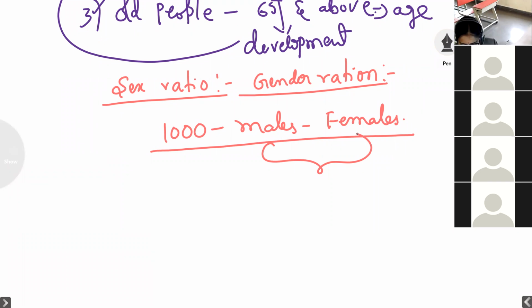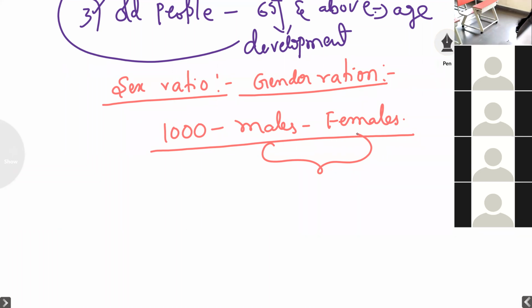So there are many socio-economic factors responsible for the sex ratio being high or low. If the number of females is lower than 1,000 males, the sex ratio is said to be adverse. India being a male dominated country, the sex ratio has always been adverse to females.